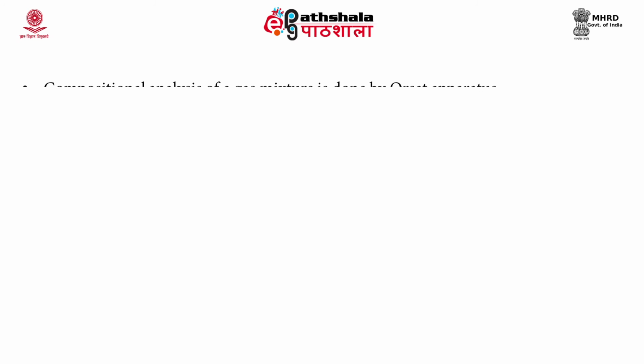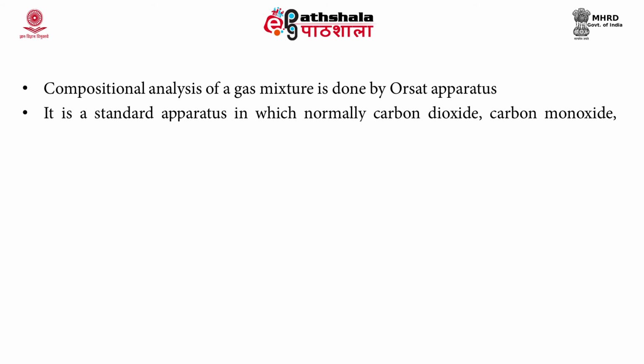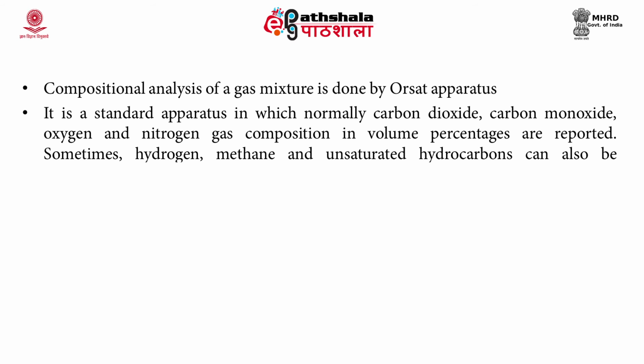So, the compositional analysis of a gas mixture is normally done by the ORSAT apparatus. It is a standard apparatus in which normally the carbon dioxide, carbon monoxide, oxygen and nitrogen gas composition in volume percentages are measured. Sometimes hydrogen, methane and unsaturated hydrocarbons are also measured using this apparatus.